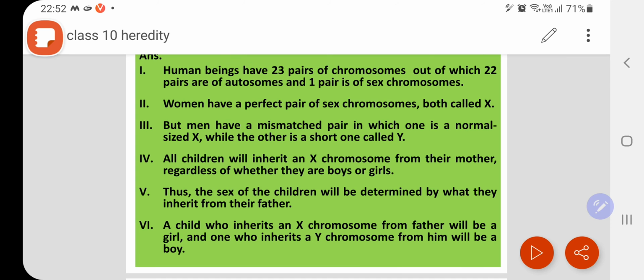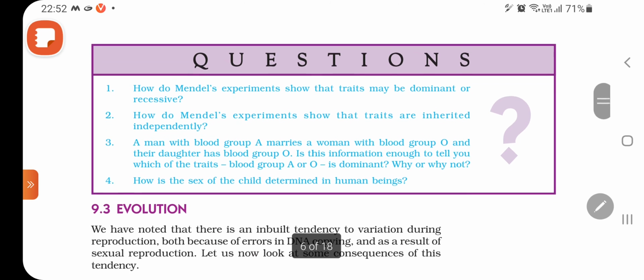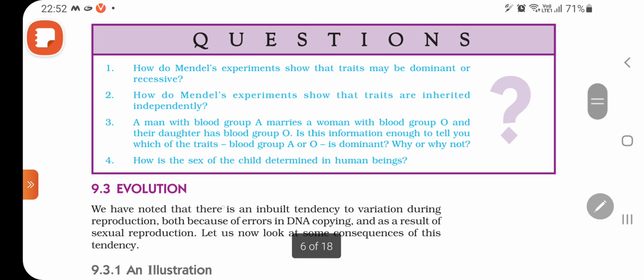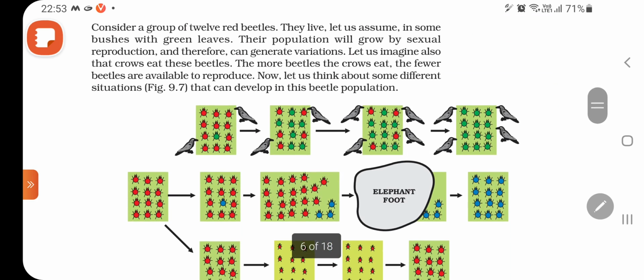Fine. So with this, our today's topic is complete. We have done sex determination and some NCERT questions. Okay, so in next class, we will discuss some important points of evolution also. Otherwise, evolution is deleted. Okay, I will show you the NCERT book here. So see students, this evolution portion is deleted, but I have seen some questions related to these topics.